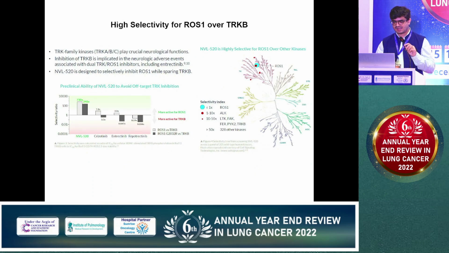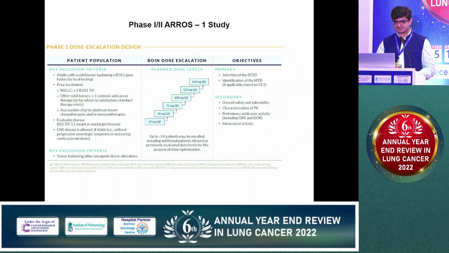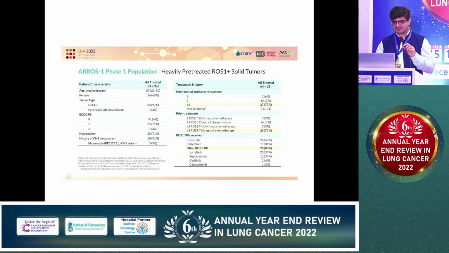Then, this is another slide showing that NTRK activity is not there with NVL-520, and you can see negligible off-target activity with this drug. This is a very young drug, the name is still not there. It is still in phase 1-2. They are doing a dose-finding study and looking for the RP2D, the recommended phase 2 dose. This did include heavily pre-treated patients.